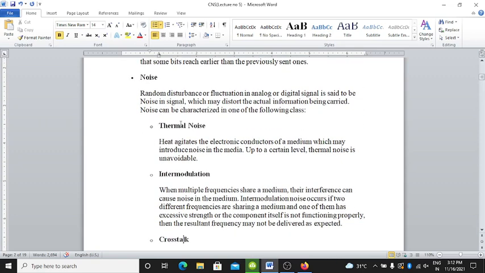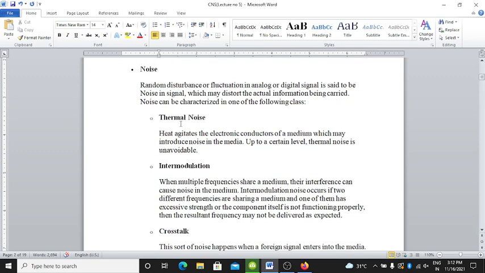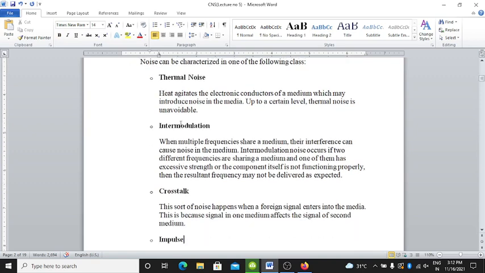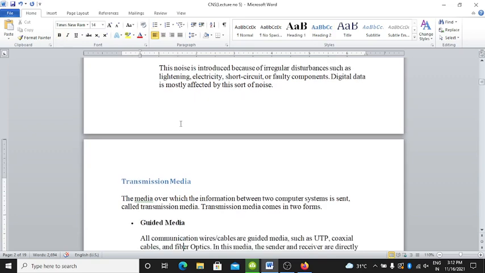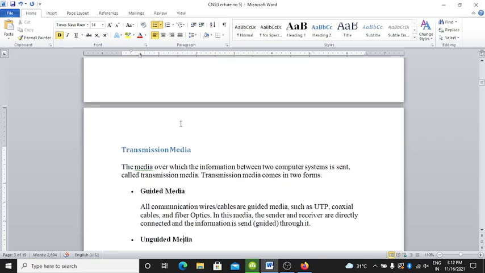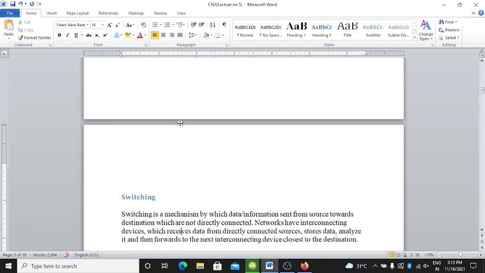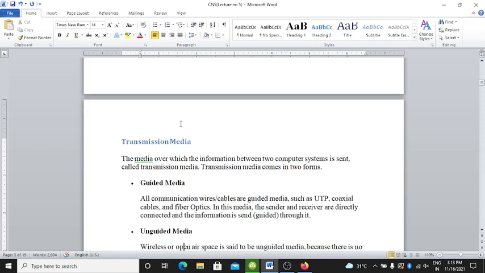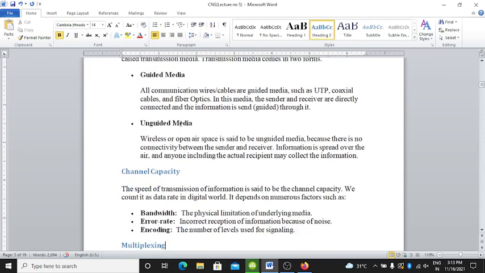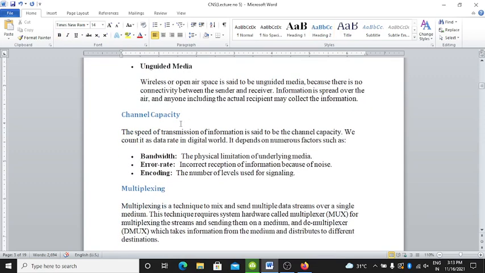There are different types of noise like thermal noise, intermodulation noise, crosstalk and impulse noise, right? After that the transmission media: guided media, unguided media, channel capacity, in that bandwidth, error rate and encoding.